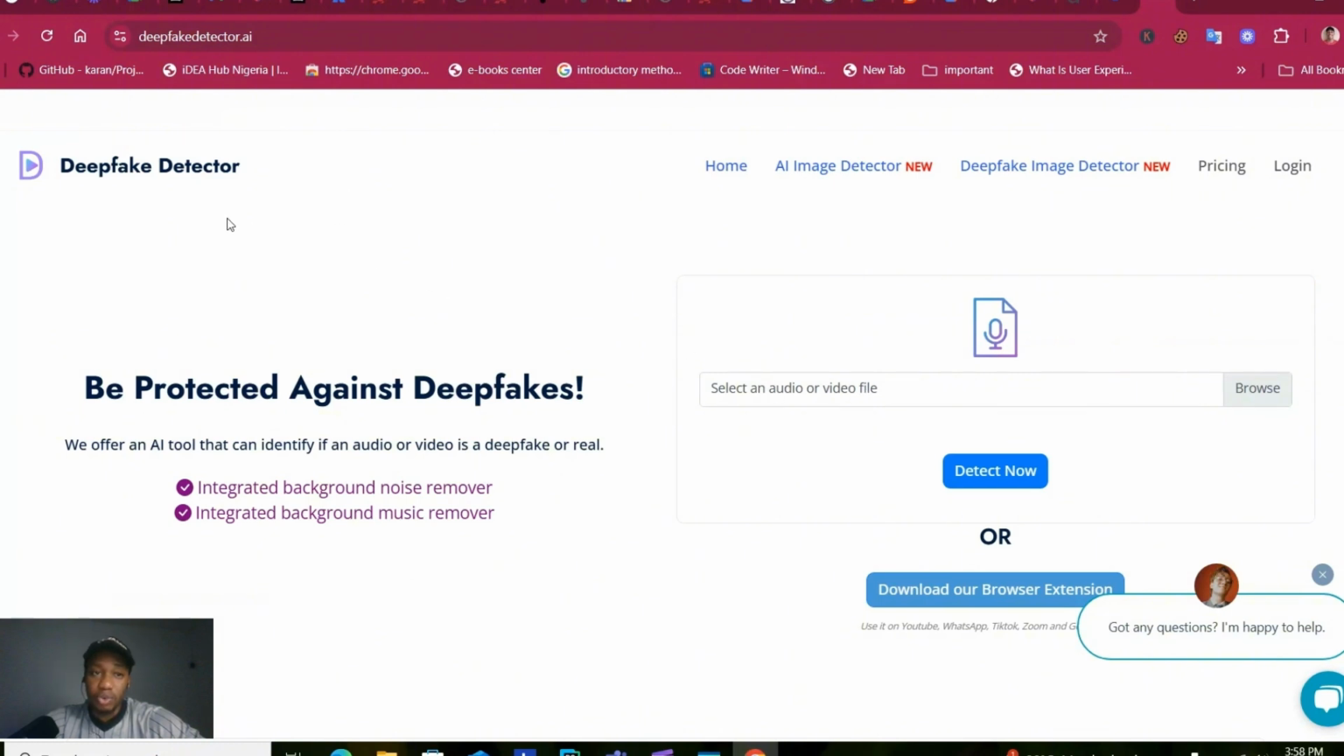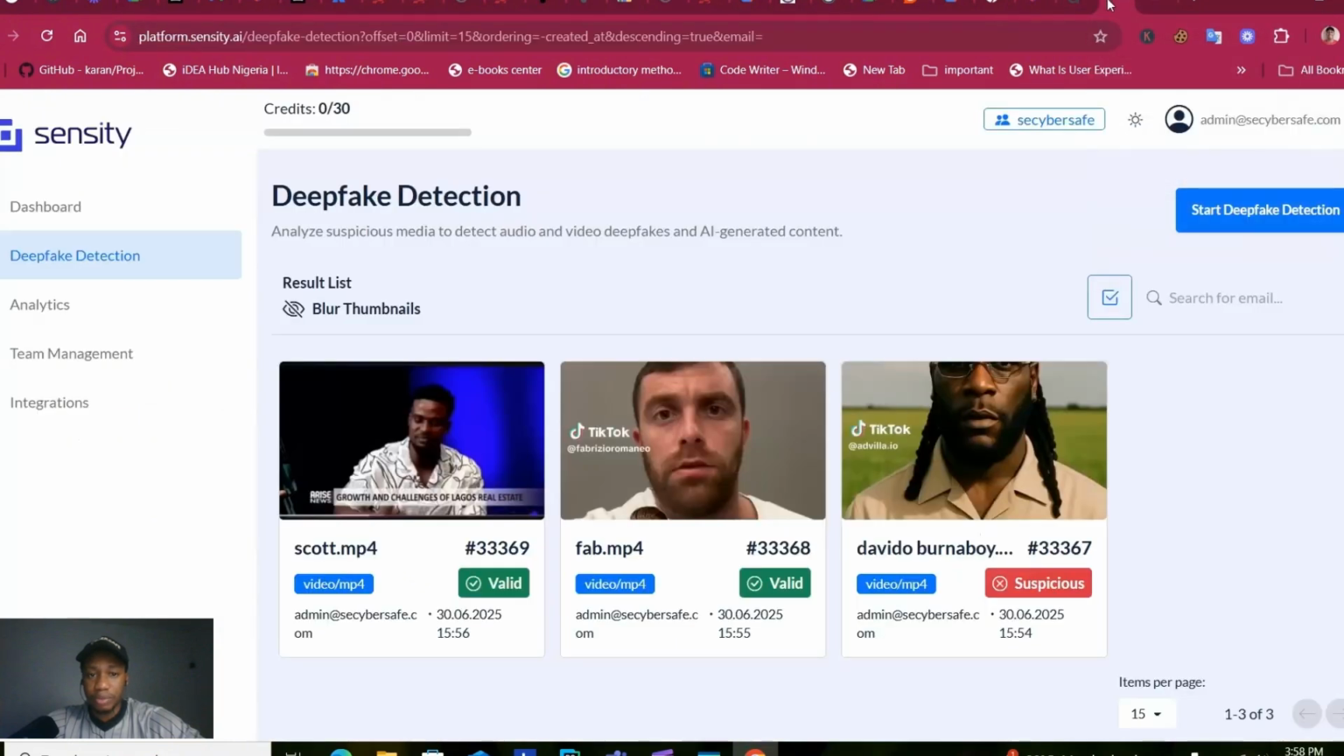So I don't know whoever the owners of this deepfake detector.ai platform is, but I think you guys need to do better in terms of giving users the opportunity to test before just slamming them that they need to pay. And also, I don't think this platform works because I couldn't test it, but I think Sensity AI has done a really good job detecting.